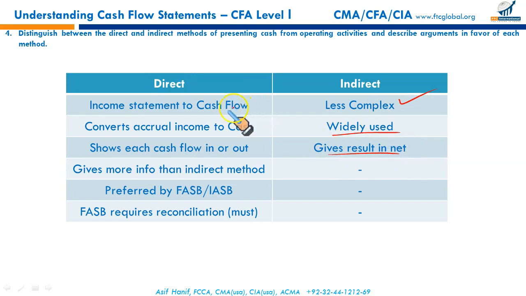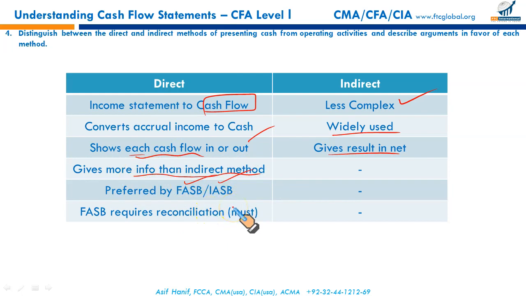Direct method takes the cash flow approach. It takes in the gross cash receipts, gross cash payments. It shows each category of cash separately. Cash received from customers, paid to suppliers, paid to employees, this and that. Each category of cash flow shown separately. It gives more information than the indirect method. That's why it is preferred by FASB and IASB, that is IFRS and US GAAP based regimes.